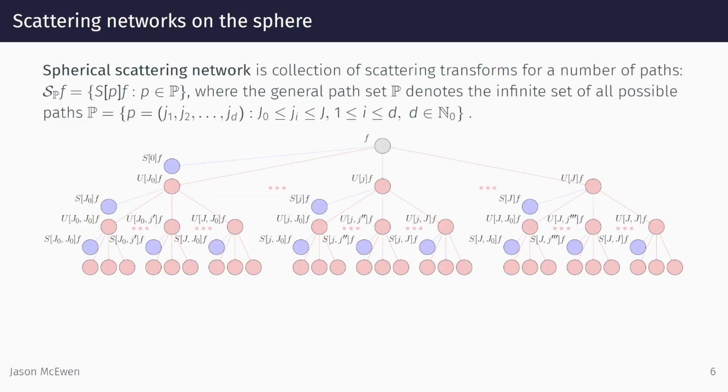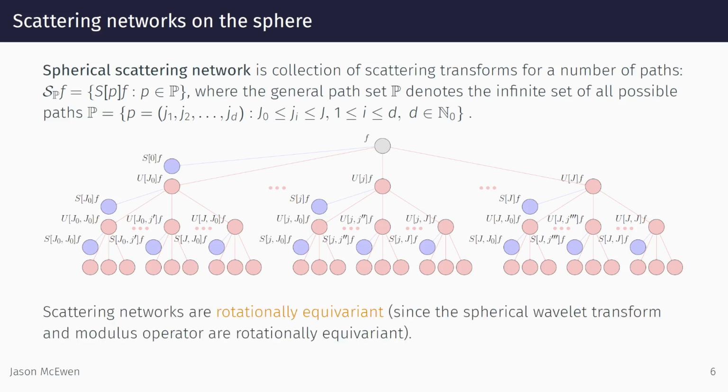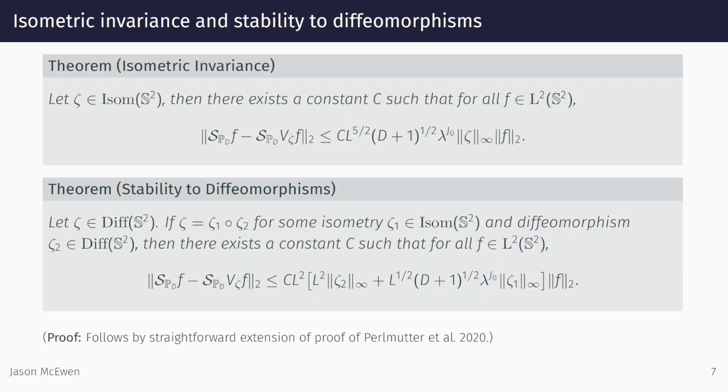A scattering network is then simply a collection of scattering transforms for a number of paths. Since spherical scattering networks are built from a composition of operators that are rotationally equivariant, they are themselves rotationally equivariant. We prove that spherical scattering networks provide isometric invariance up to some scale and are stable to diffeomorphisms or distortions, resulting in a well-behaved representational space for machine learning problems.